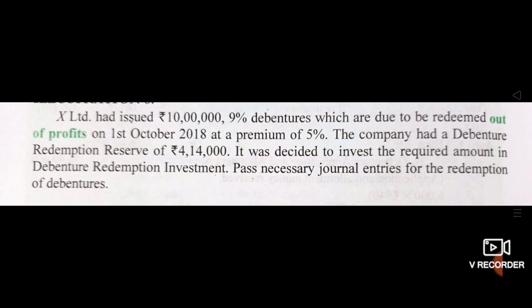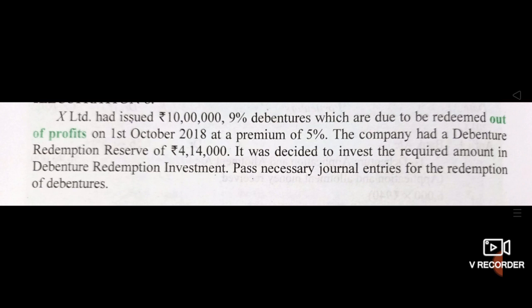So this is today's second problem, a little bit different. See the problem. X Limited had issued rupees 10 lakhs 9% debentures which are due to be redeemed out of profits on 1st October 2018. As these debentures are to be redeemed purely out of profit, as per Companies Act, an amount equal to 100% of debentures redeemed is to be transferred to debenture redemption reserve.